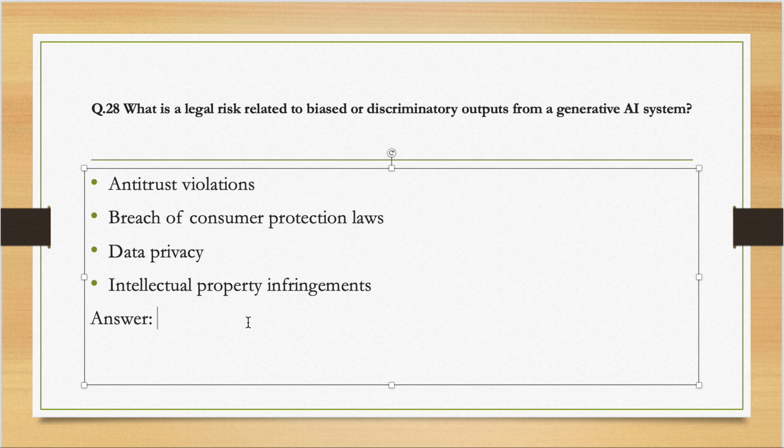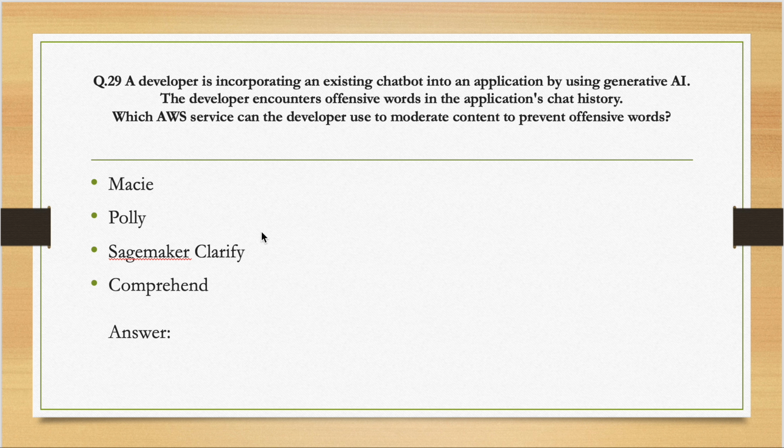Privacy is also not an issue. Intellectual property infringement is something different. So it's breach of consumer protection laws. This is, to be honest, not very clear to me as well, because I think it's ambiguous. Many options look similar to each other. So read about it. The more you can get, the better.